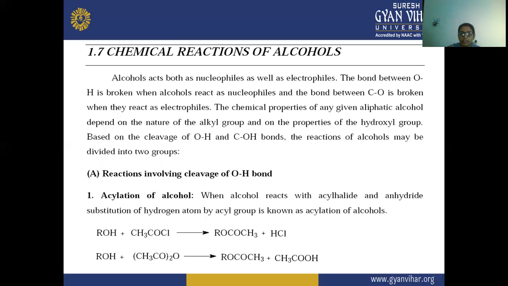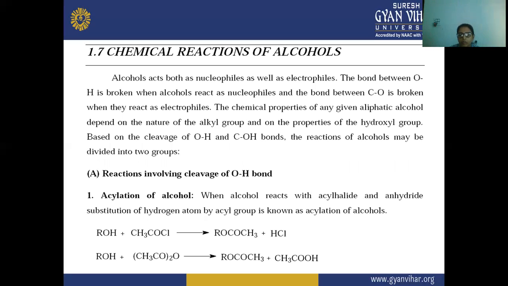Let's study the chemical reactions of alcohol. As we know, alcohol acts both as a nucleophile as well as an electrophile. Nucleophiles have the capability to donate electrons to the electrophile, the electron-deficient atom or group.